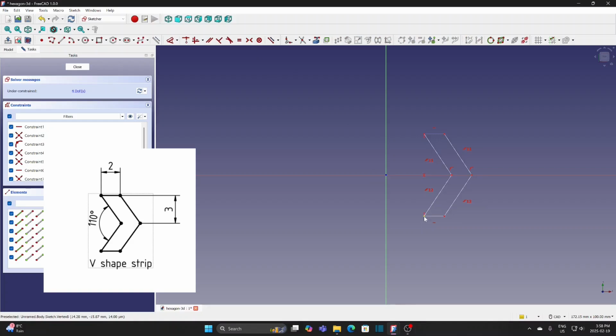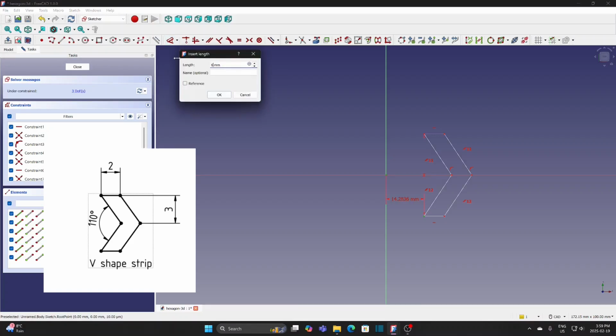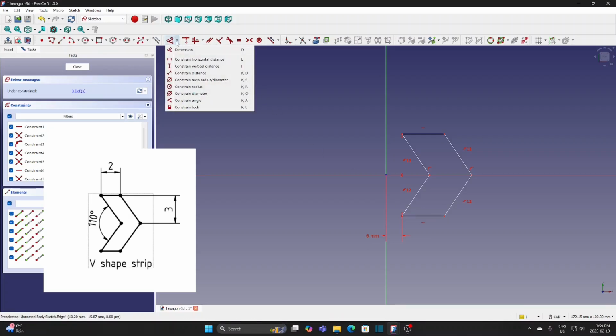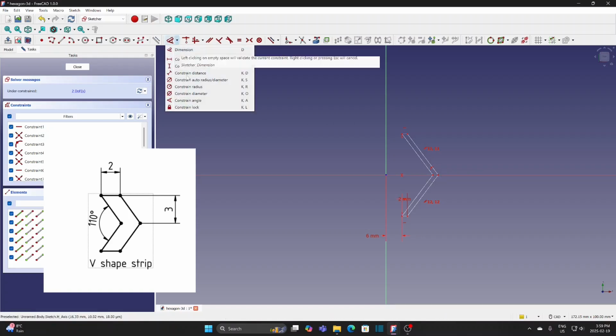Select these 2 points and define the horizontal distance as 6 mm. Define this line as 2 mm. Define the angle as 110 degrees.